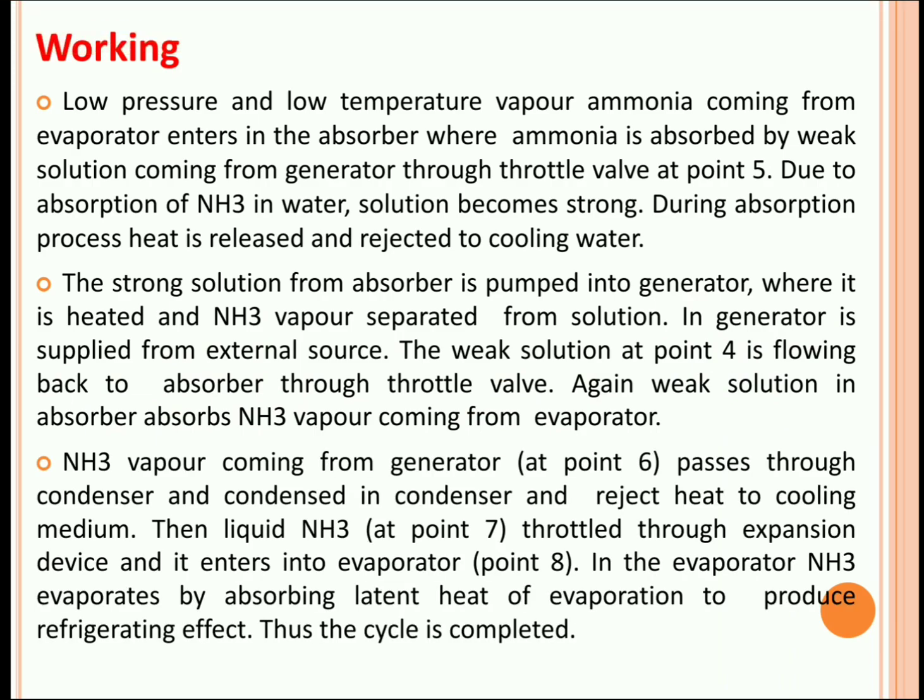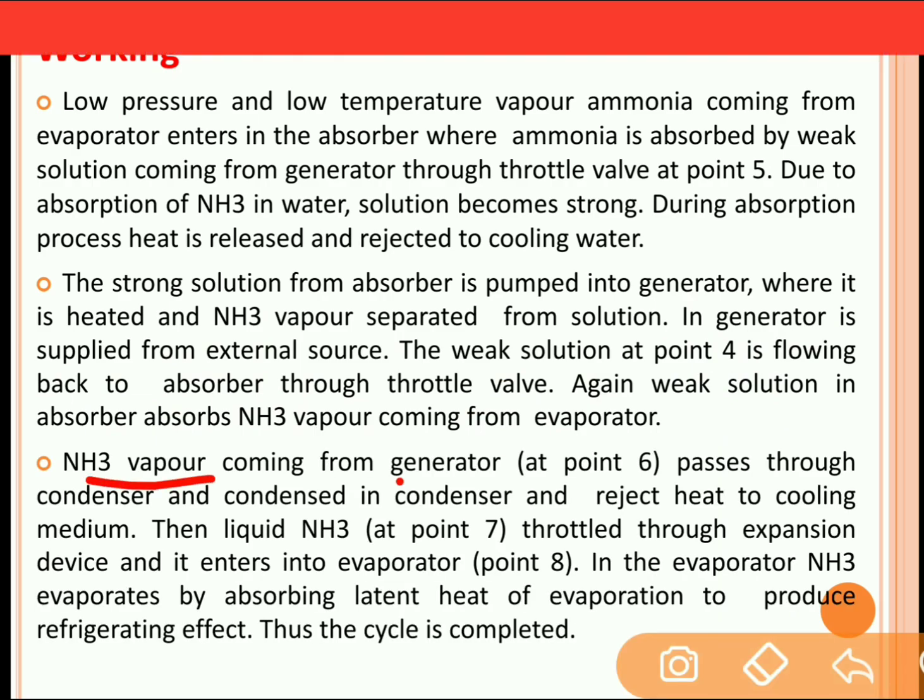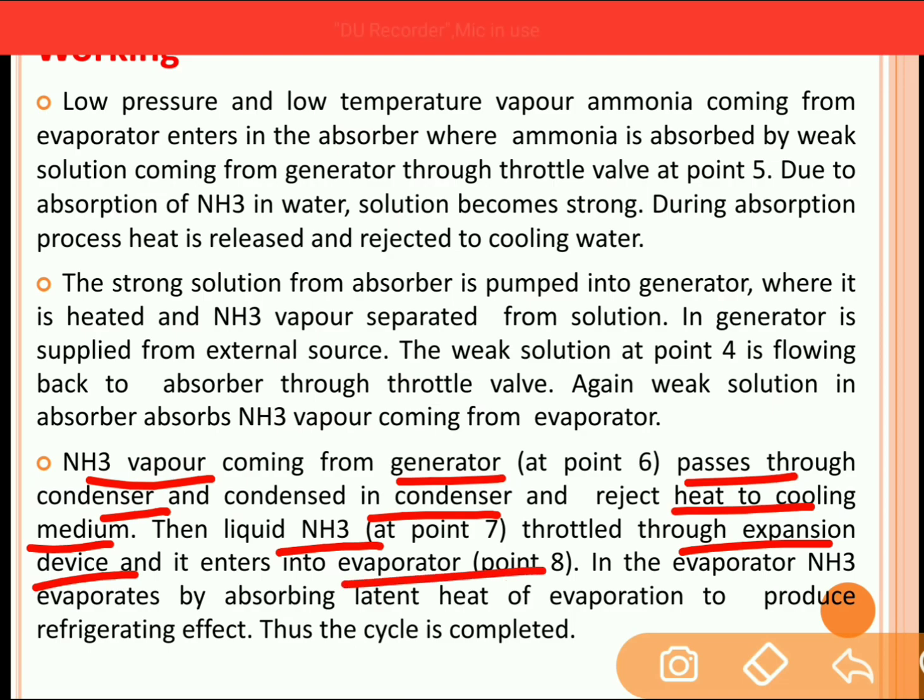Now the ammonia vapor which is coming from the generator passes through the condenser, and in the condenser it is condensed, that is, it rejects heat to the cooling medium. Then the liquid ammonia is throttled through the expansion device and enters into the evaporator. In the evaporator, ammonia absorbs the latent heat of vaporization to produce the refrigeration effect, and this cycle is completed.